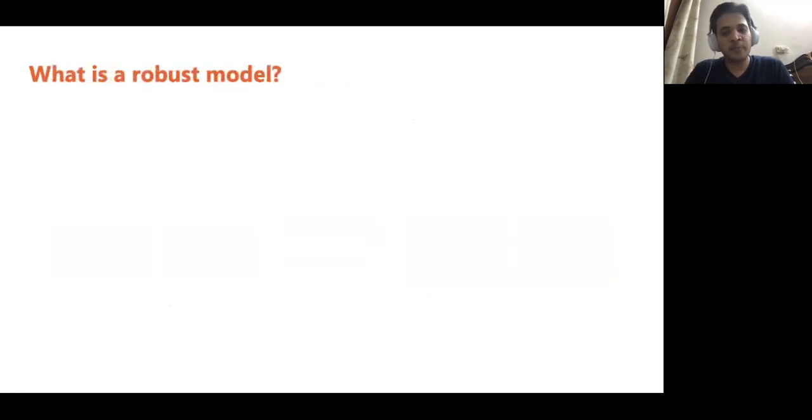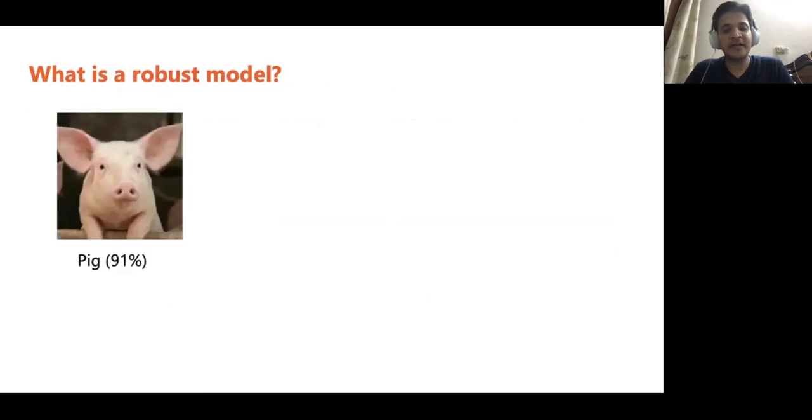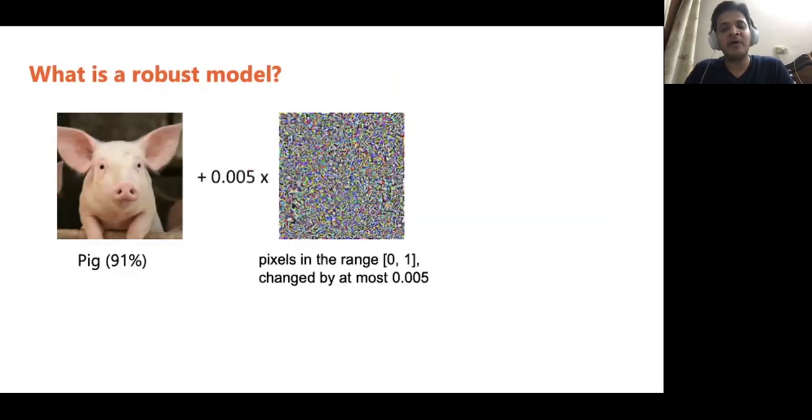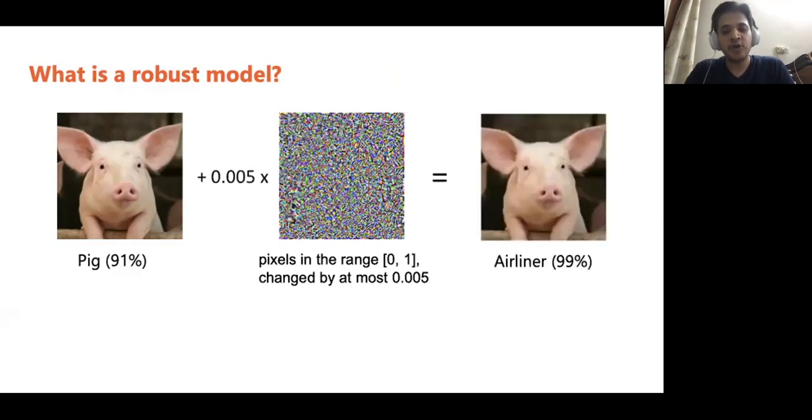To understand what a robust model is, let us first discuss a very intriguing phenomenon in machine learning. Given an image correctly classified by a neural network as a pig with high confidence, we can add a very small amount of noise, so that each pixel that lies between 0 and 1 is changed by at most 0.005, so that the resulting image looks identical to the original image to a human, but the model now classifies it as an airliner with high confidence.